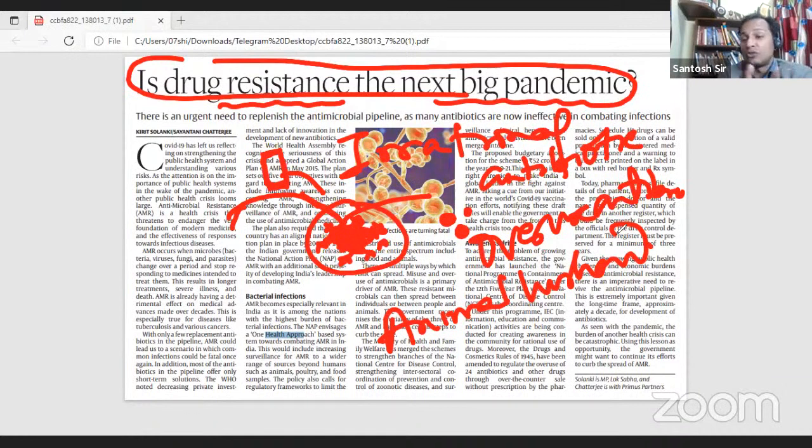Now because we are misusing these antibiotics, these drugs, bacteria and other microbes are becoming drug resistant very easily, and throughout the world it is now causing more deaths than any other disease. I repeat myself, antibiotic resistance or drug resistance is the cause of the maximum number of deaths throughout the world, more than any other disease. So it is said that antimicrobial resistance or drug resistance is going to be the next big pandemic.